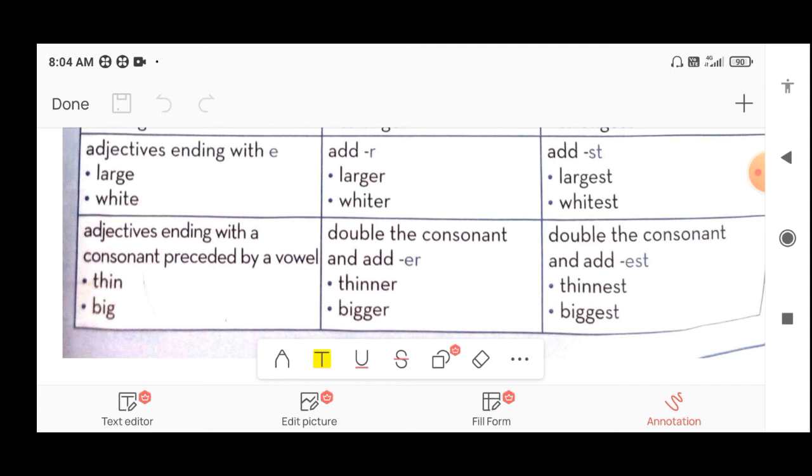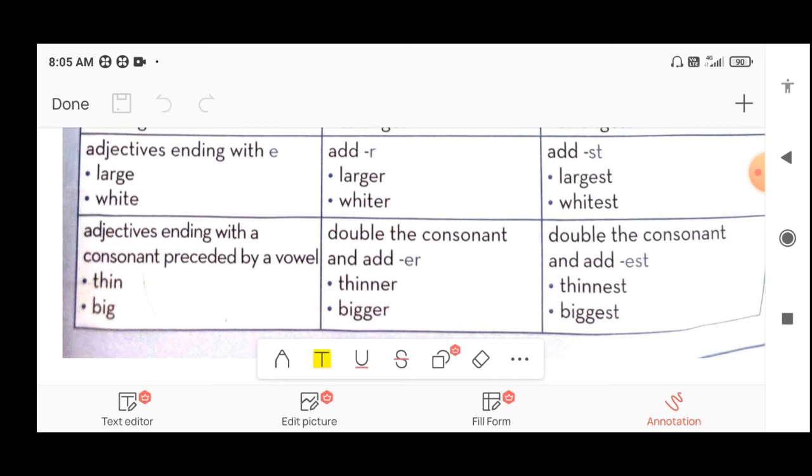So the last letter n is a consonant and the preceding letter i is a vowel. So what we have to do? We only have to double the consonant and add er in comparative. So here consonant n, we make double n and then add er. In the same way, in the superlative also we double the consonant and add est.